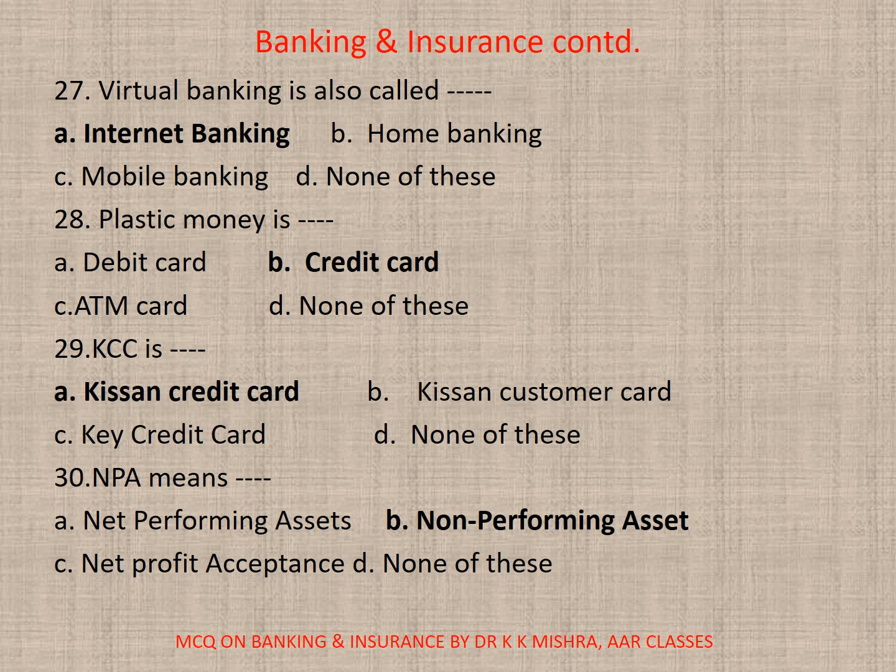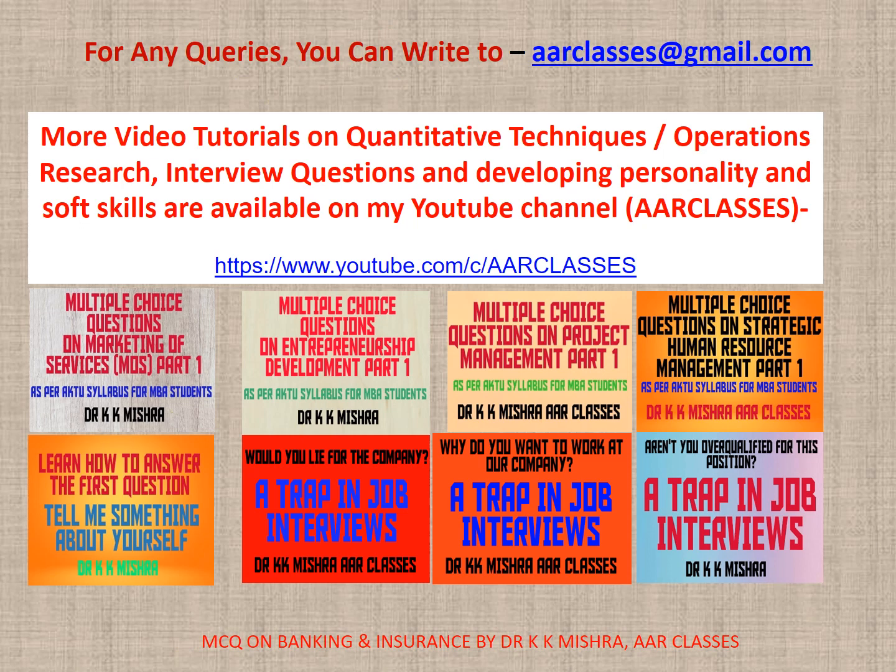30. NPA means, correct option is in fact B. Non-performing assets. Others are not correct, as A. Net performing asset or net profit acceptance. These are not the correct options. The correct option is B. Non-performing asset.